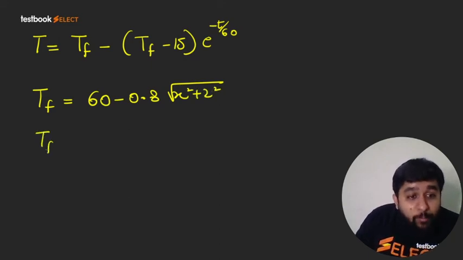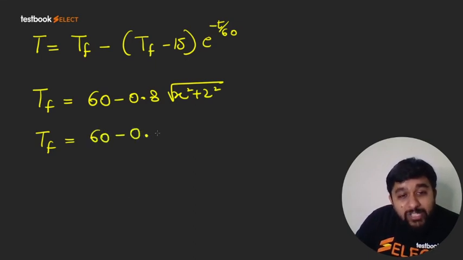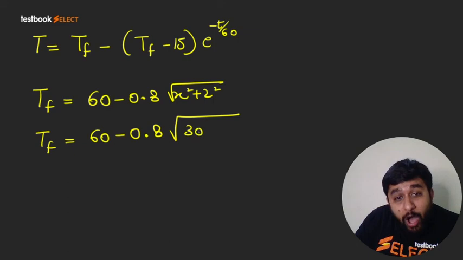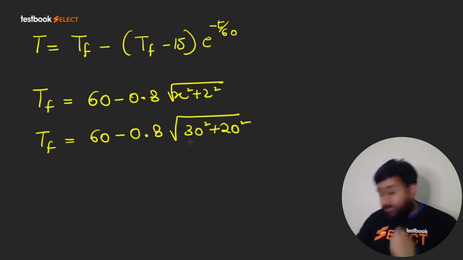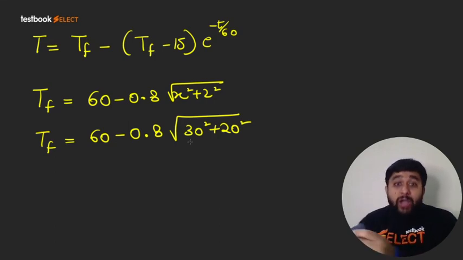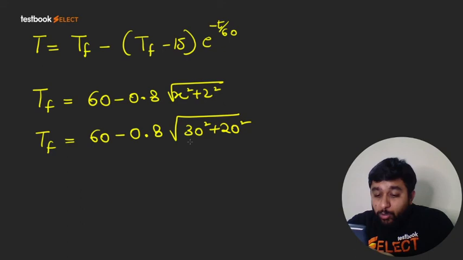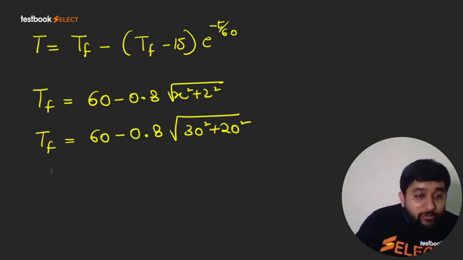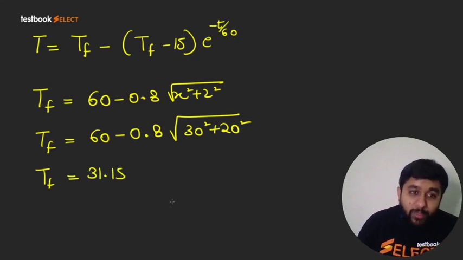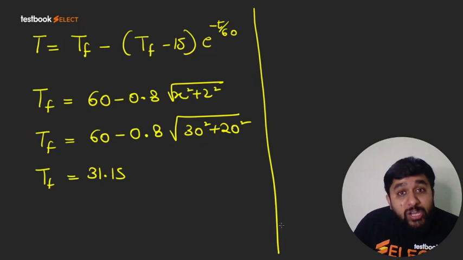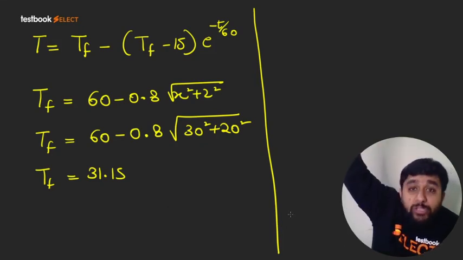Now what is our point? Our point is 30, 0, 20. So this becomes 60 minus 0.8 under root of 30 square plus 20 square. So that becomes 900 plus 400, under root 1300. If I take under root of 1300 multiplied by 0.8 and subtract it from 60, I'm getting a final temperature of 31.15 degrees Celsius.